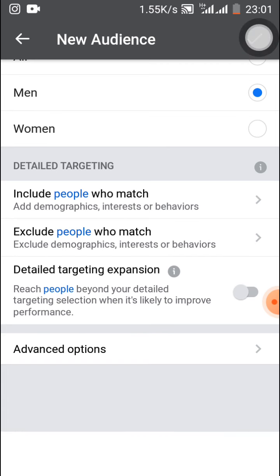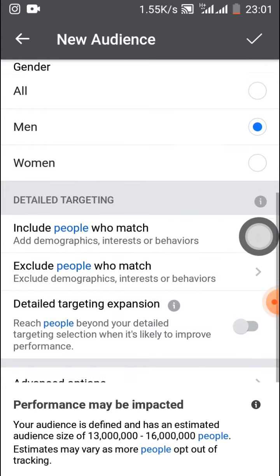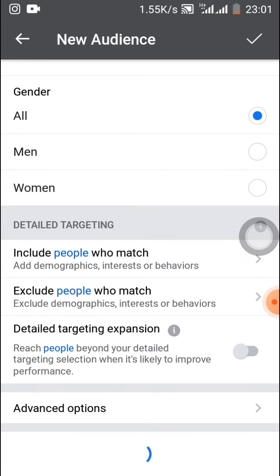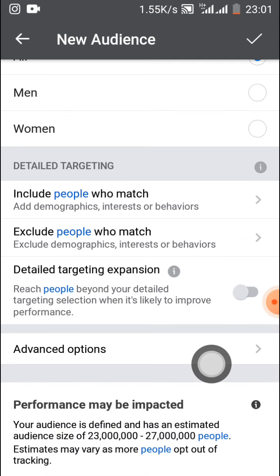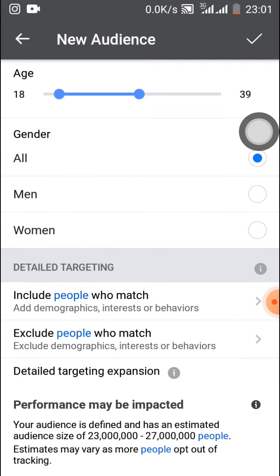Let me select men. As you can see, it's loading. Why? Because it's changing, it's focusing. You can see men is 13 million to 16 million. And if I select all as well, you can see that's going to change again. You can see 23 million to 27 million. So it depends on who you're selecting. So let's say we're selecting all the genders.